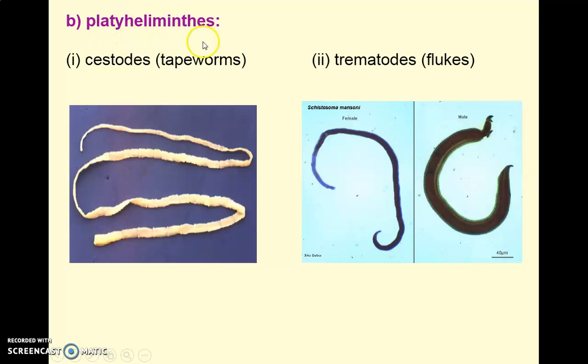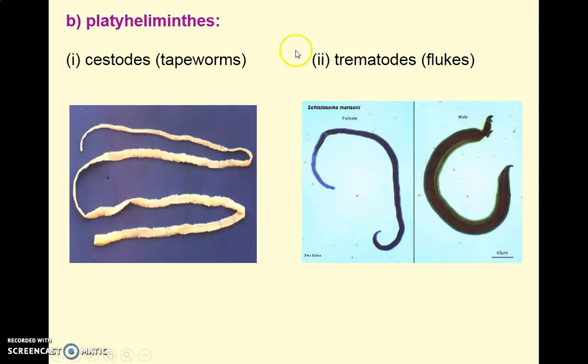The second one is platyhelminths. Platyhelminths include cestodes, which are called tapeworms. This is a microscopic image of a cestode or tapeworm. It looks like a tape or sellotape, that's why these are called tapeworms, depending on their shape.